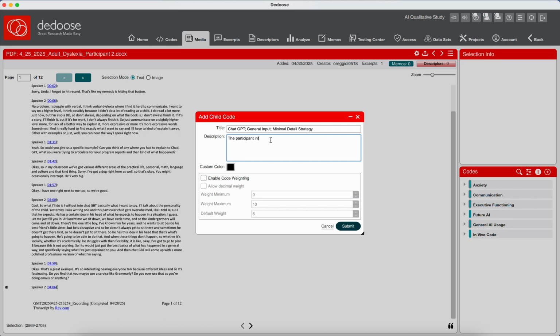And so that's what I want to capture, is that AI usage for this individual. It doesn't have to be terribly structured. It doesn't have to be something that she's taken a class on. She's just really giving it raw information. And so I think that that's important to capture because, again, we're in this exploratory phase of how do people with dyslexia, autism, and selective mutism use AI? And so I think it's really important to capture this.